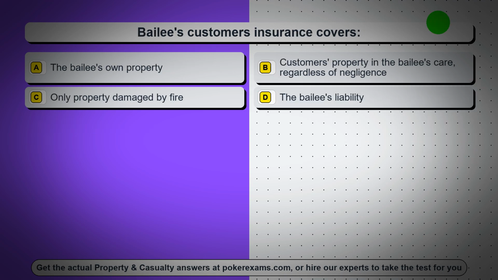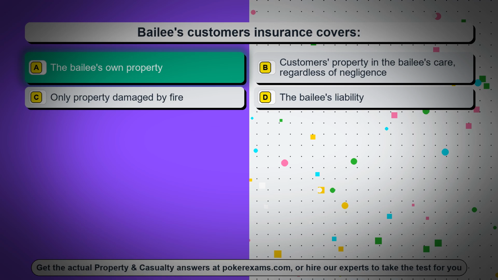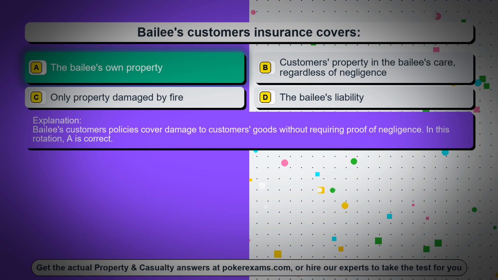Question 62. Bailee's customers insurance covers, option A, the bailee's own property, option B, customers' property in the bailee's care, regardless of negligence, option C, only property damaged by fire, option D, the bailee's liability. The correct answer is option A, the bailee's own property. Bailee's customers' policies cover damage to customers' goods without requiring proof of negligence. In this rotation, A is correct.